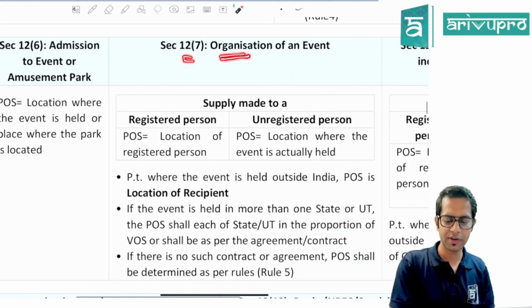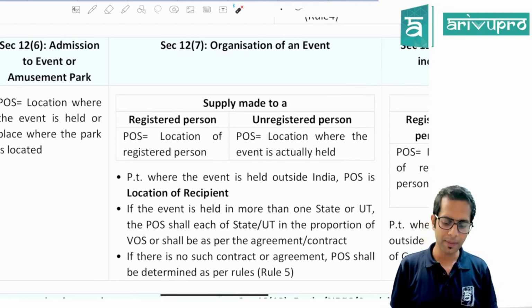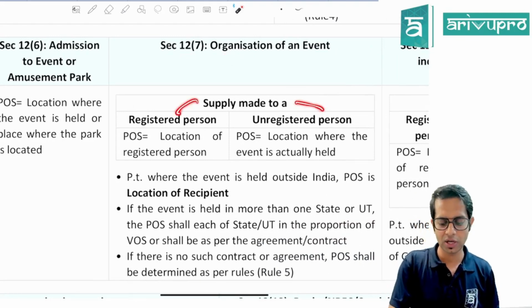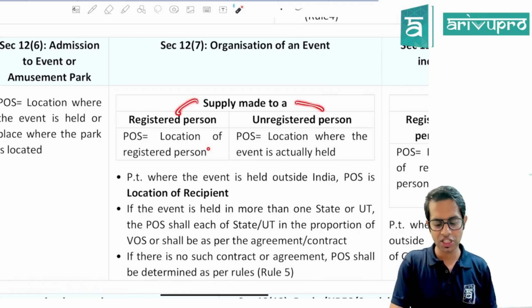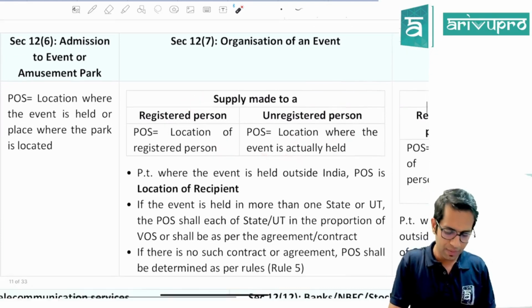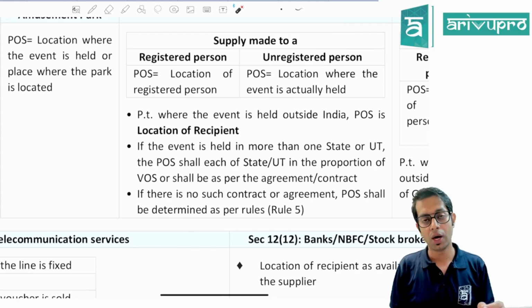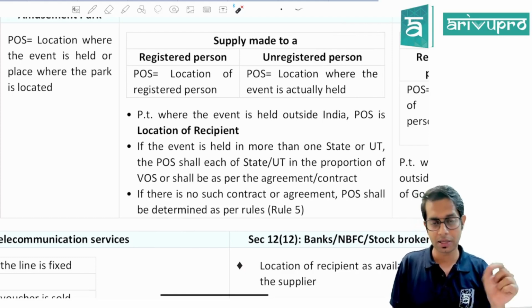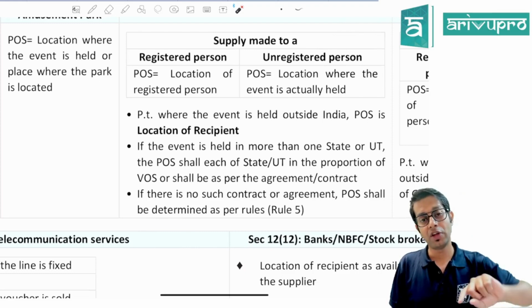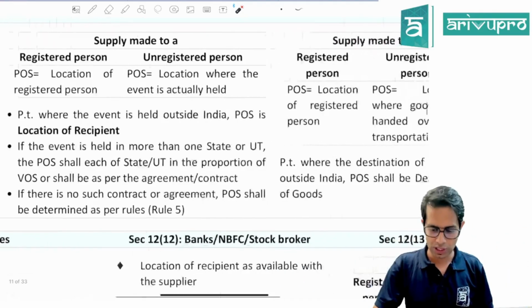Section 12 subsection 7, in case of organization of an event, the place of supply will be, check whether it is supplied to a registered person or unregistered. If it is to a registered person, location of that registered person. If it is to an unregistered person, location where the event is actually held will be taken as place of supply. Provided that if the event is held outside India and the supplier and the recipient are in India, place of supply will be location of recipient. And if the event is held at more than one location, place of supply will be taken proportionately.